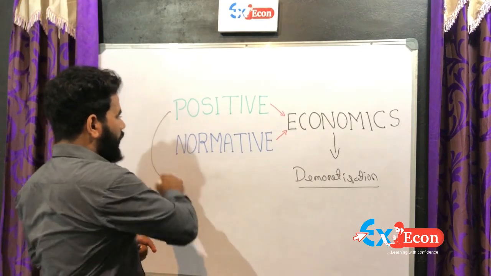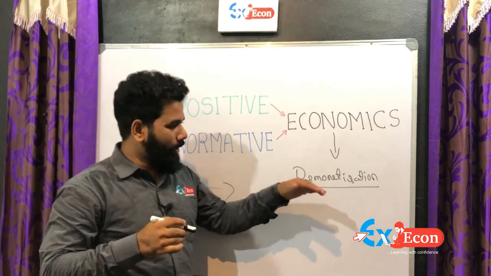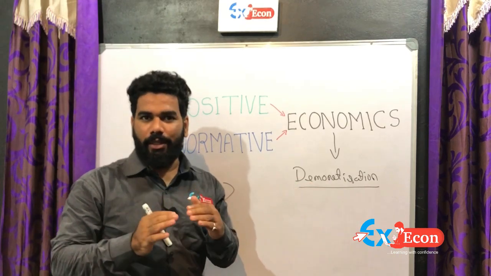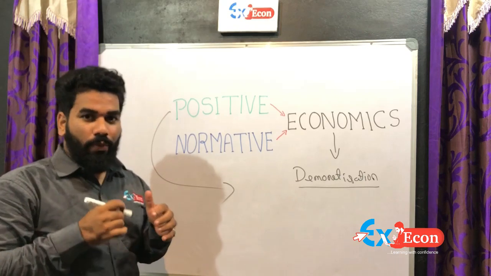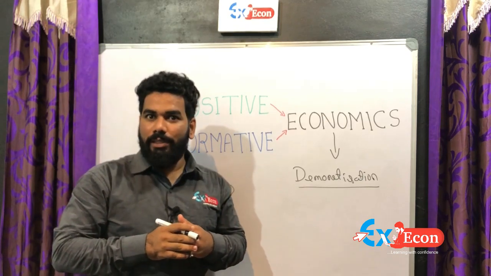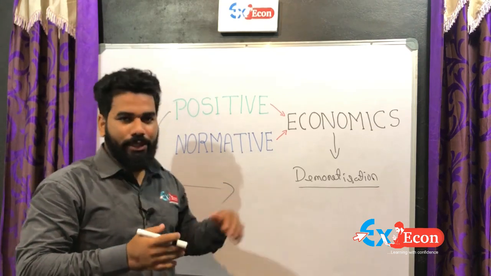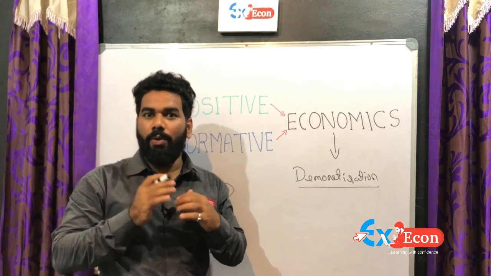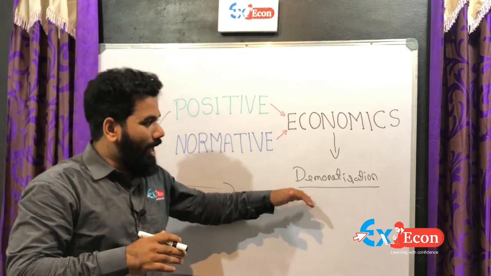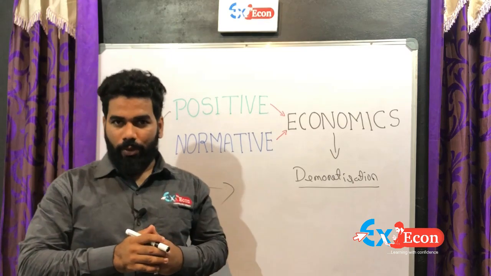First, positive economics. In positive economics, we explain demonetization as it is. We can give one statement: on 8th November 2016, the Indian government announced demonetization of 500 rupee and 1000 rupee notes. This is an as-it-is statement that we observe in positive economics.